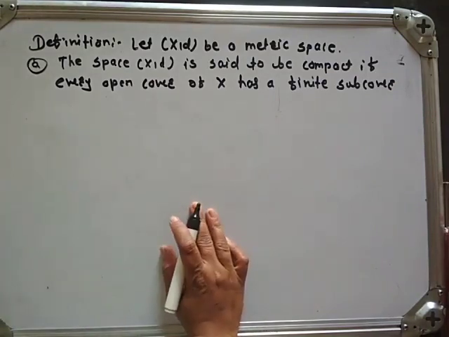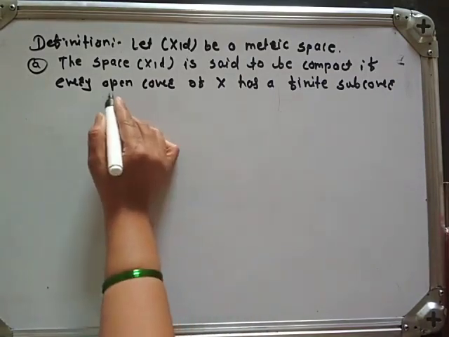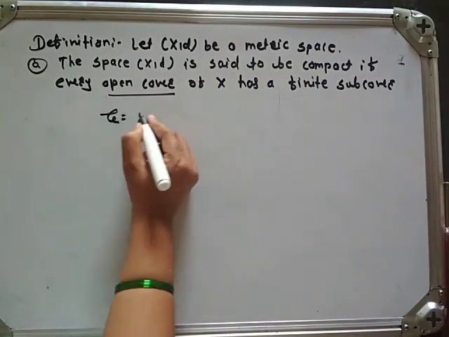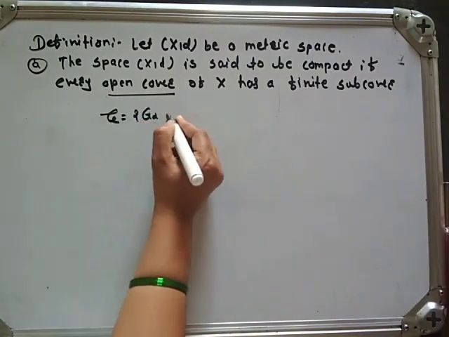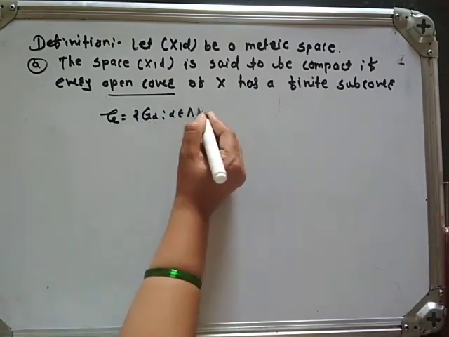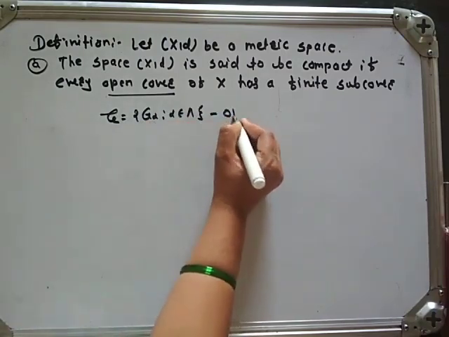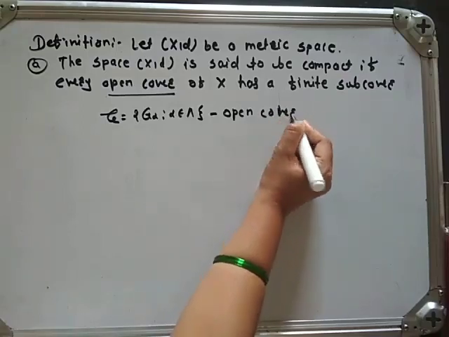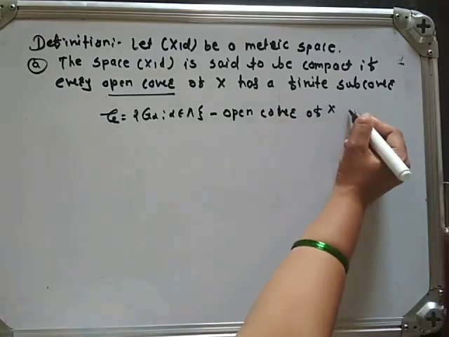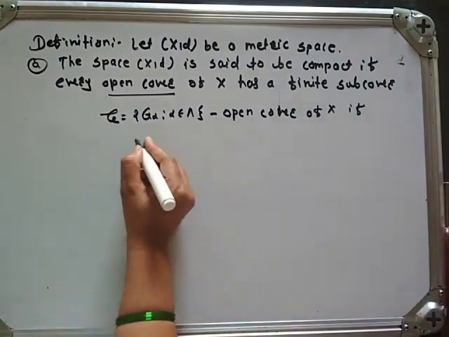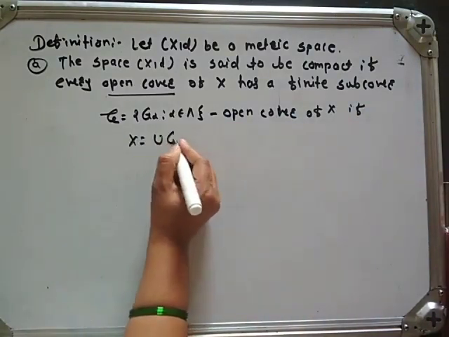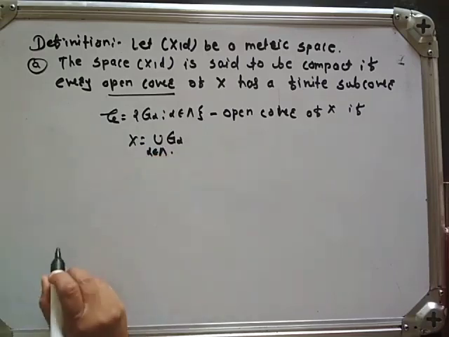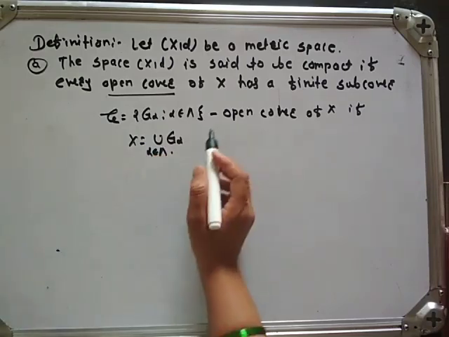In the previous video, we have seen the definition of open cover. Suppose G = {G_alpha : alpha belongs to Lambda} is an open cover of X if X is equal to the union of G_alpha, alpha belongs to Lambda.